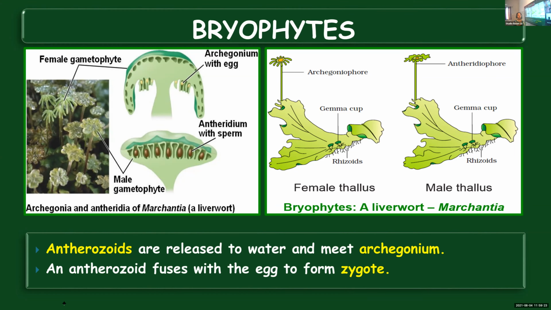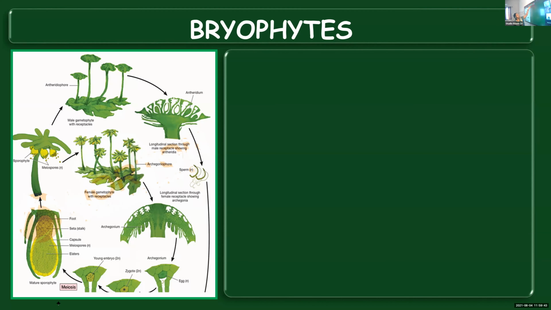So they will reach the archegonium and meet with the ovum or egg. And once fusion takes place, as in the case of any other sexual reproduction, here also zygote will be formed when male and female gametes fuse together. Till here we had completed.